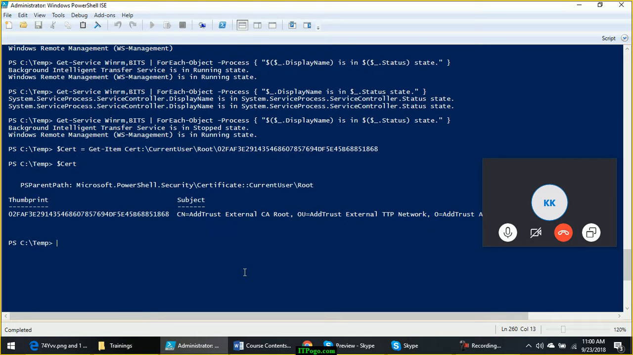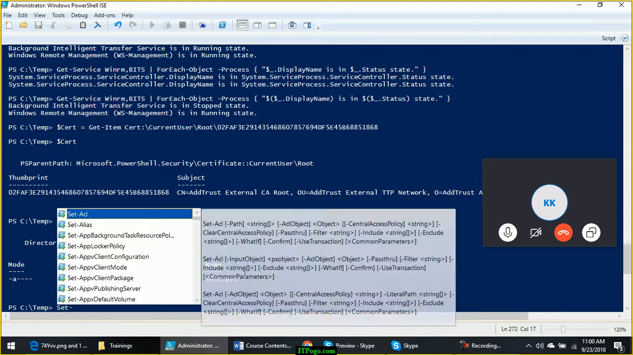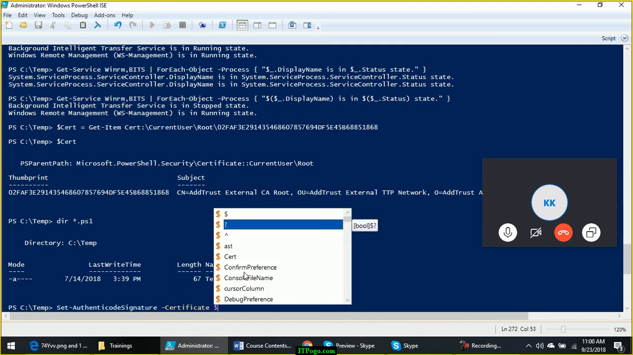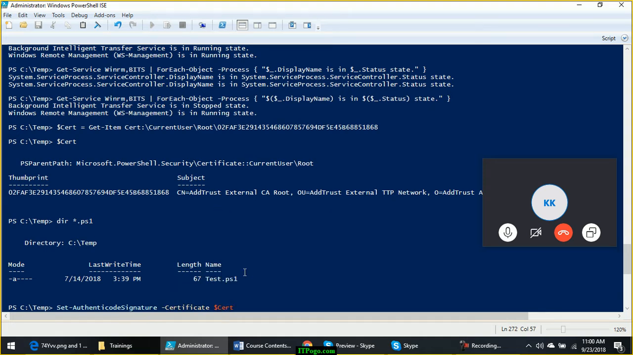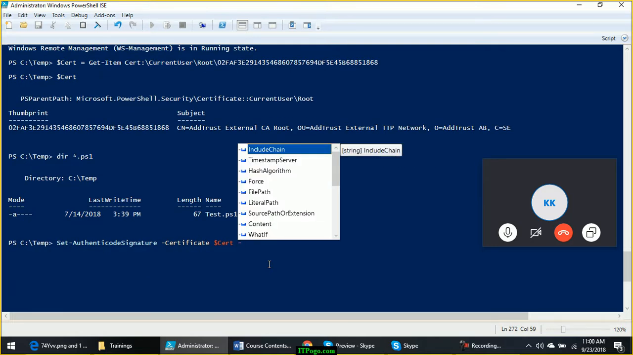Now, how to use this certificate for signing a script file? First, you need to find the script file: dir *.ps1. If there is any script file, yeah, there is one, test.ps1. So the command is Set-AuthenticodeSignature -Certificate, the certificate that we have created just now in the $cert variable. Now -FilePath